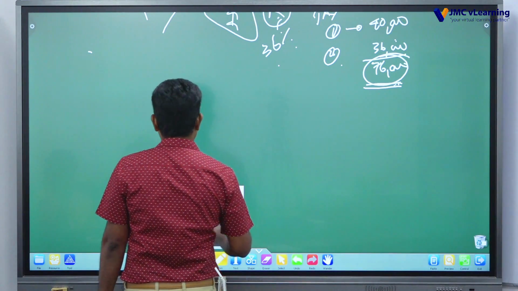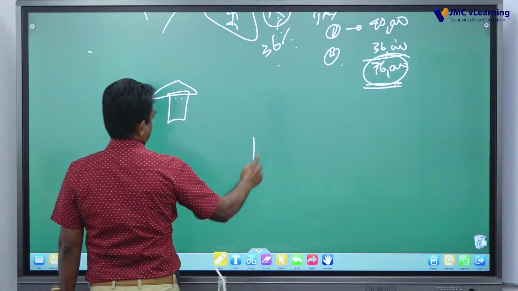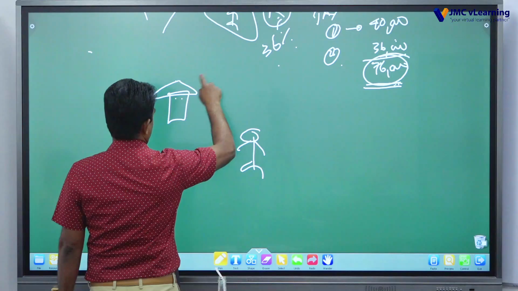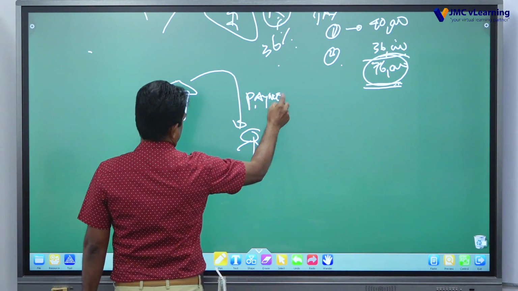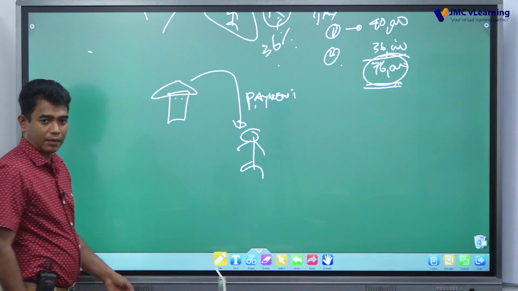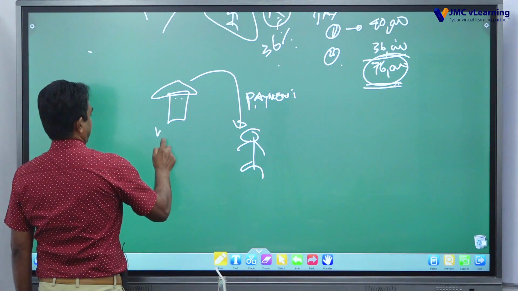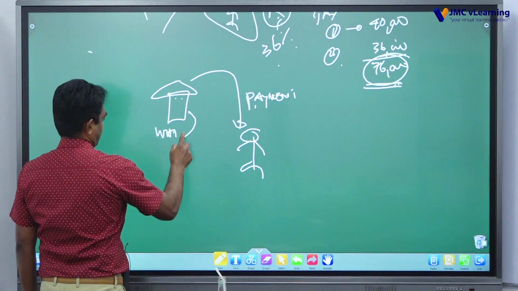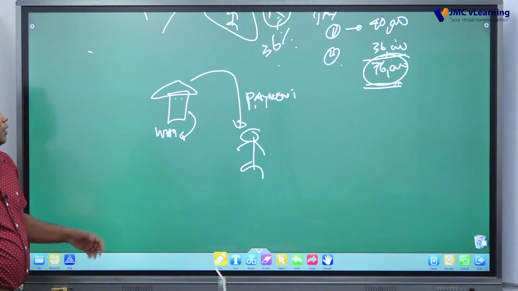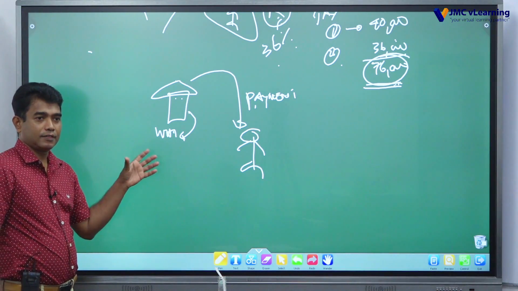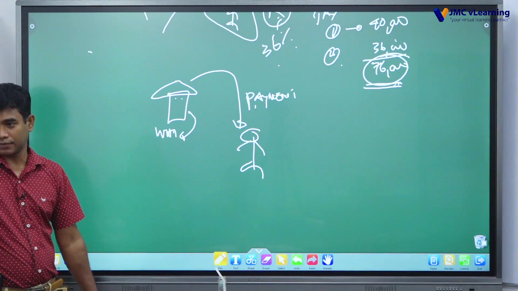You know what the withholding tax system is: at the time of payment, withholding tax needs to be deducted, right? On the payment. So in some cases the law itself recognizes this as final withholding.